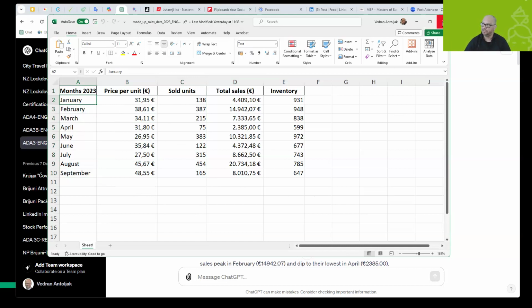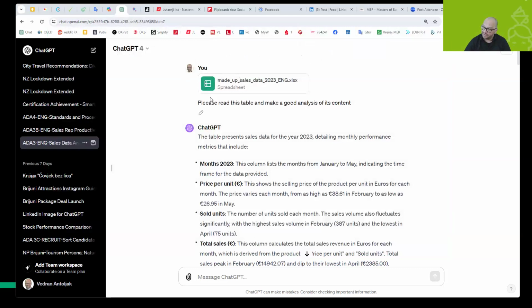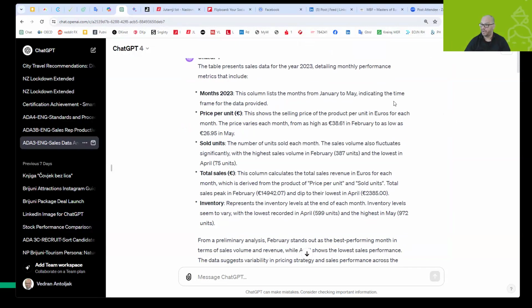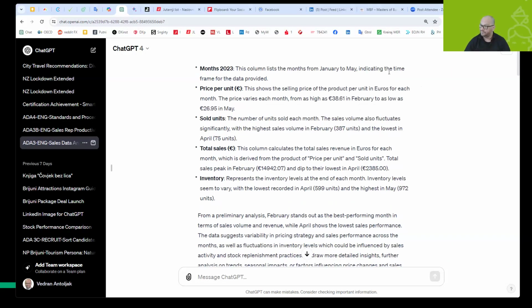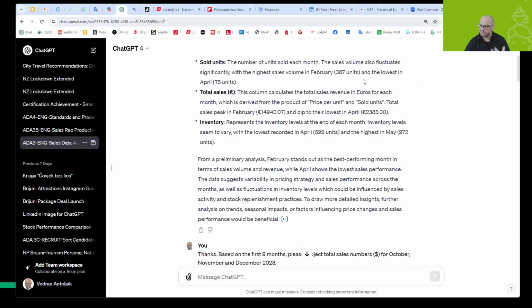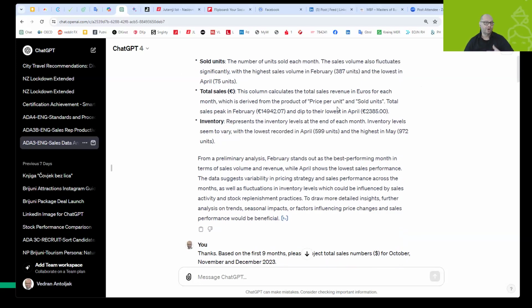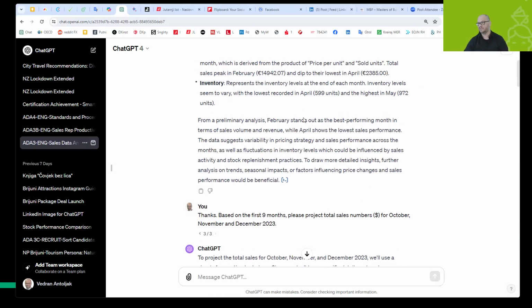Okay, so I uploaded that to ChatGPT. And I asked ChatGPT, please read this table and make a good analysis of the content. And ChatGPT provided me an answer. The table presents sales data of 2023, daily, monthly, and so on. This column lists the months of January to May, and it provides me some sort of overview of how the GPT sees this document.